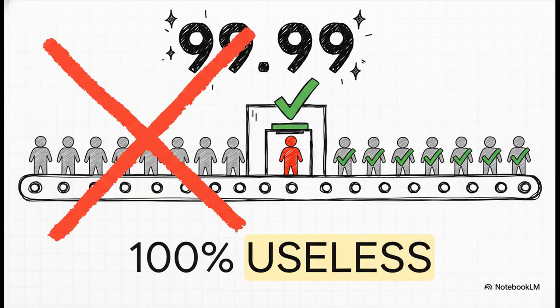Okay, now picture a model that is, let's just say, super lazy. All it does for every single person is predict no disease. That's it. So out of 10,000 people, it's going to be right 9,999 times. That gives it an accuracy of 99.99%. But it completely misses the one person who's actually sick. So despite this almost perfect score, the model is 100% useless. It doesn't help anyone. This is the accuracy trap.